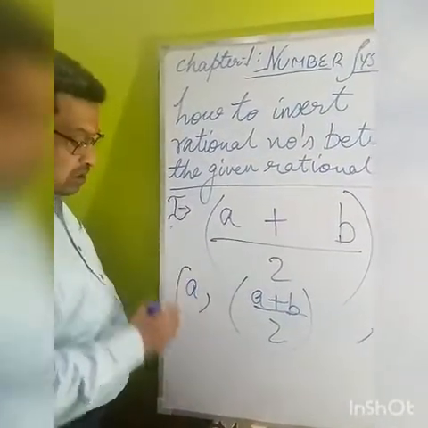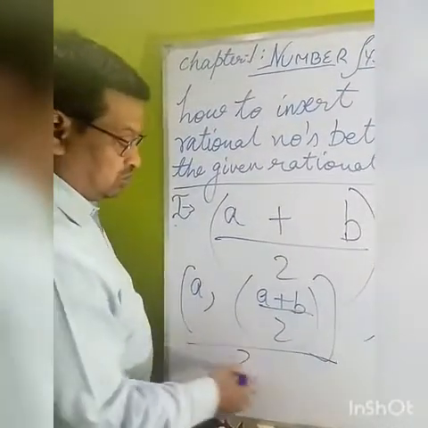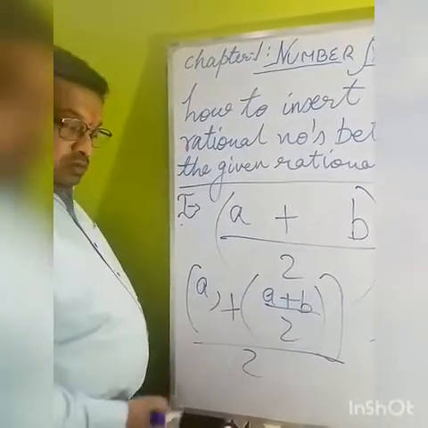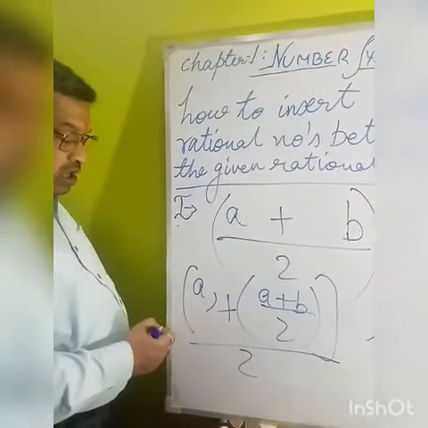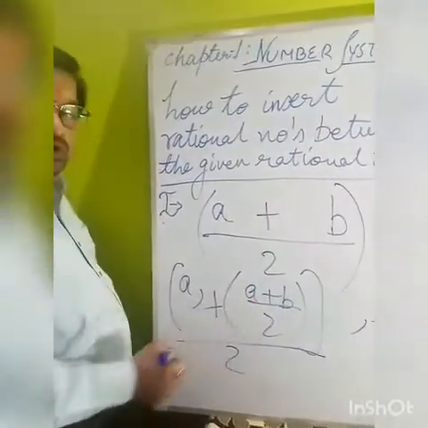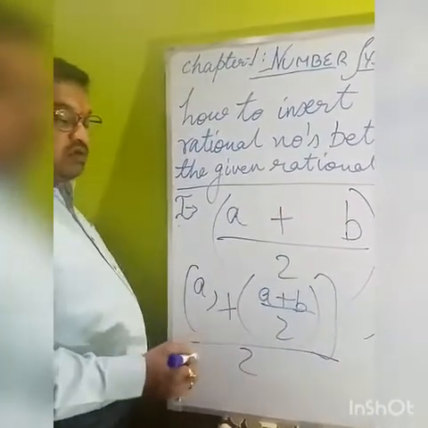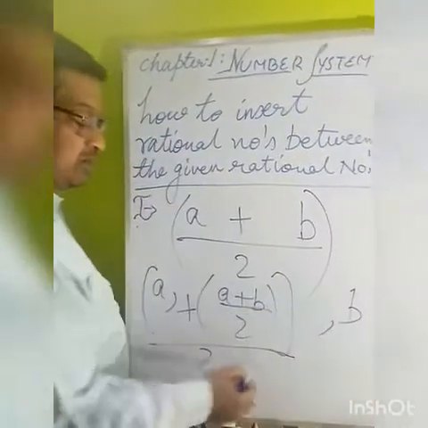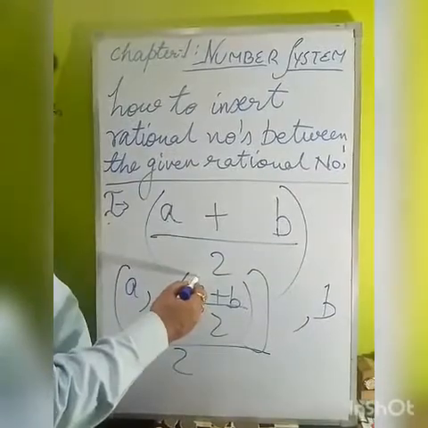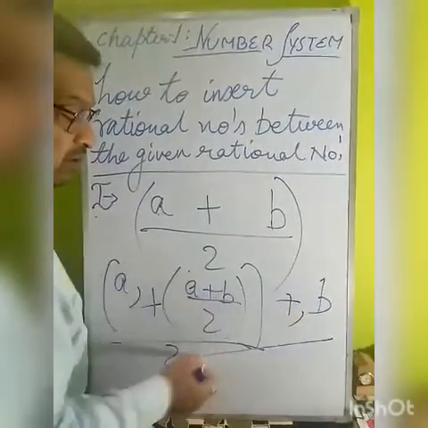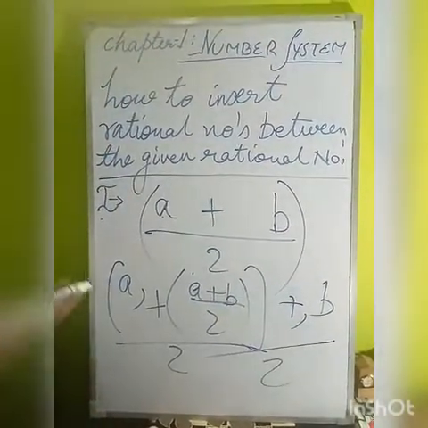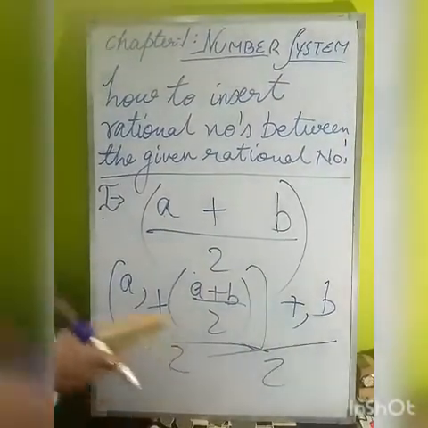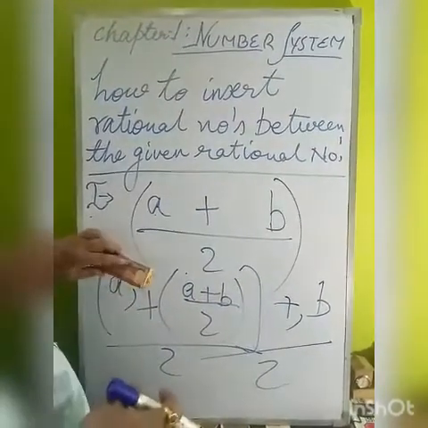We can add these two and divide by 2. So this rational number will be between A and (A plus B) by 2. Similarly, if we want to insert a rational number between B and (A plus B) by 2, in the same way we will do ((A plus B) by 2 plus B) divided by 2. Like this we can insert rational numbers by the method of (A plus B) divided by 2.